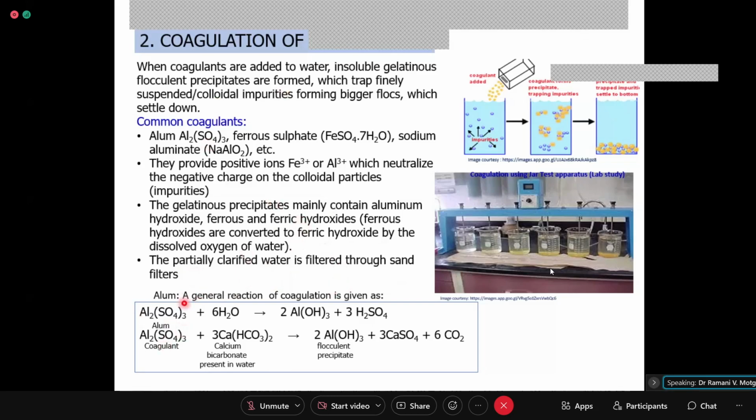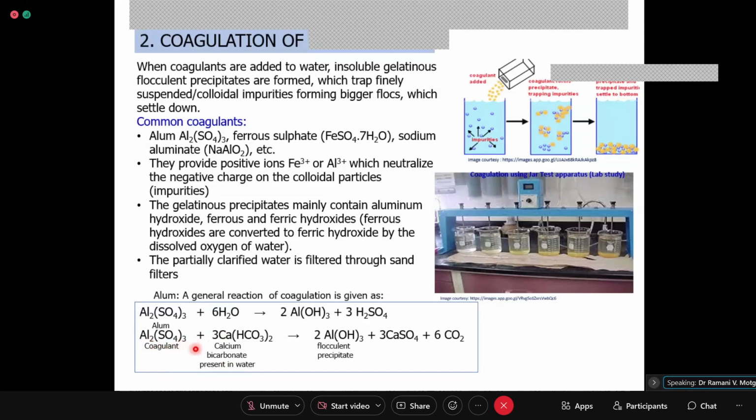Now, what are the reactions? Al2(SO4)3, which is alum, when put in water, leads to formation of 2Al(OH)3. This is removed because it is a gelatinous precipitate. But what it also forms is H2SO4. So when you use this coagulant, it is termed an acidic coagulant because it produces acid. If your water contains bicarbonate alkalinity, you can use alum as coagulant. How?